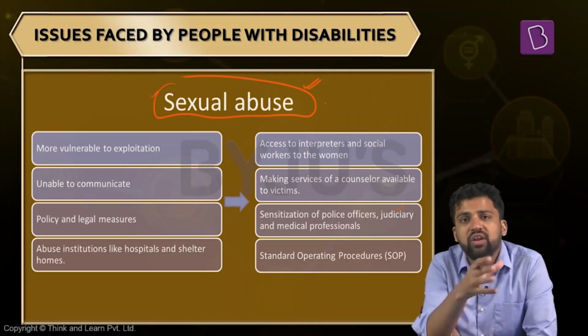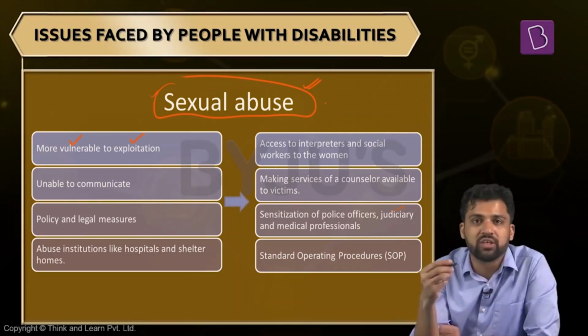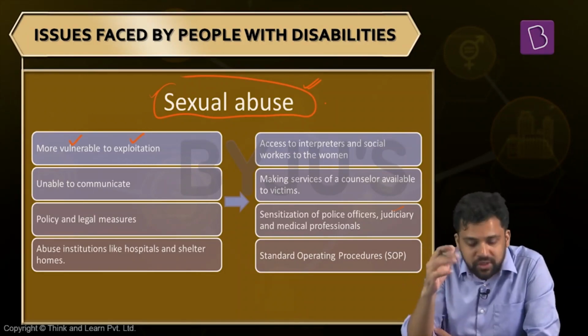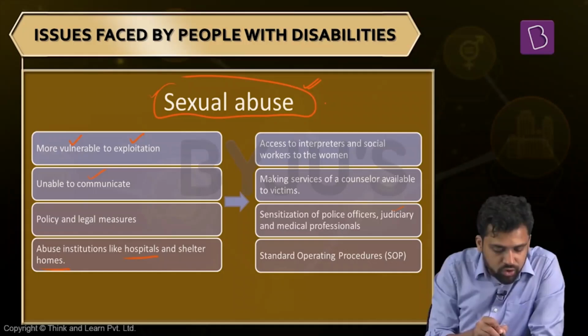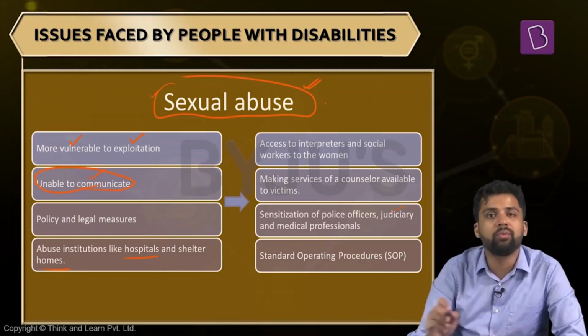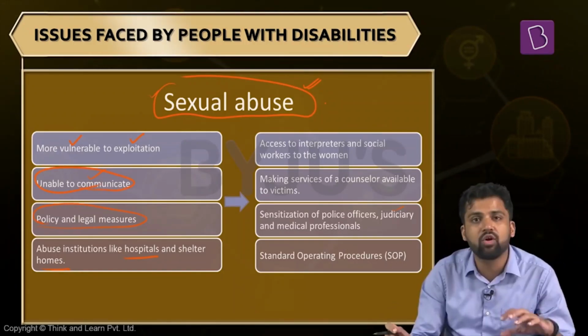These kind of incidents, almost every other day you will come across in newspapers. Women with disabilities are more vulnerable to these forms of exploitation, sexual exploitation. Many times it might happen that these kind of incidents are happening within different kinds of hospitals and shelter homes, and the women are more vulnerable because sometimes because of these impairments, they are not able to communicate. And because they are not able to communicate, these kind of incidents can happen repeatedly. Also, our legal and policy mechanisms that we have might not be sufficient to handle these issues.